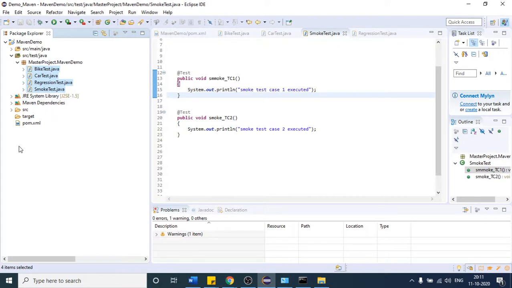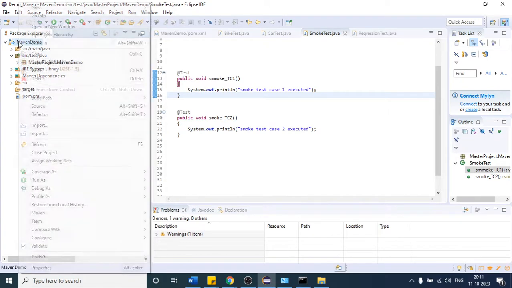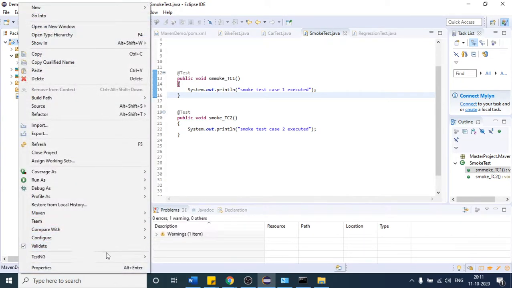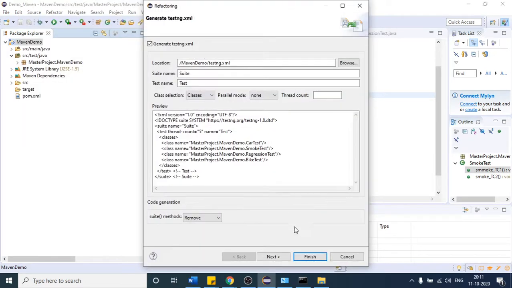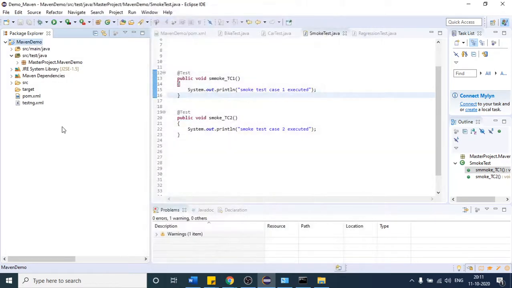Suppose, just assume, I have 100 test cases here. As of now we have only 4. So I will first create one testng xml. Right click your project, testng, and convert to testng. That will give me one xml file. Click on finish.